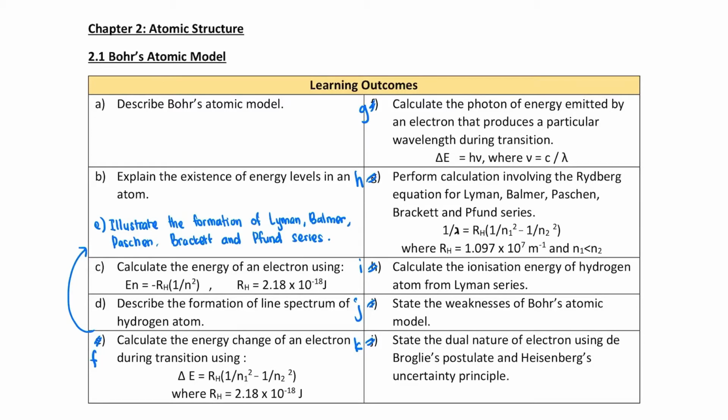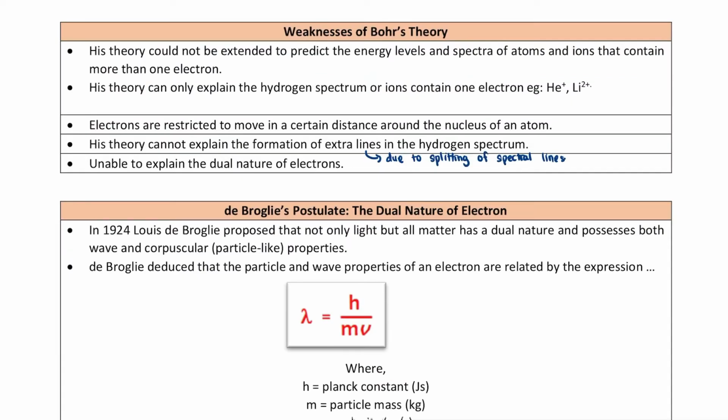Assalamualaikum and hi everyone. So in this video we are going to learn chapter 2.1, but we will cover learning outcome J and K. Okay, we will start with weaknesses of Bohr atomic model, and then lastly we will end with the dual nature of electron using de Broglie postulate and Heisenberg uncertainty principle. Alright, so let us start with weaknesses of Bohr theory.